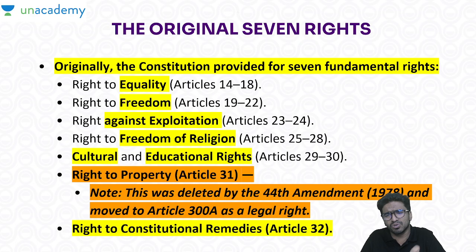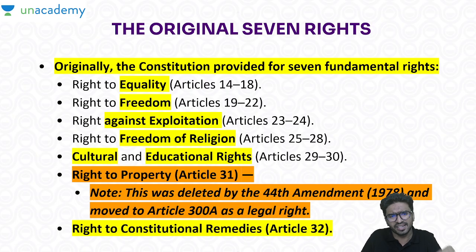And also you have to understand, the latest amendment that was added to the fundamental rights, except everything, the 2 changes I am talking about. Initially we had 7, and one fundamental right was taken away. That was right to property under Article 31.